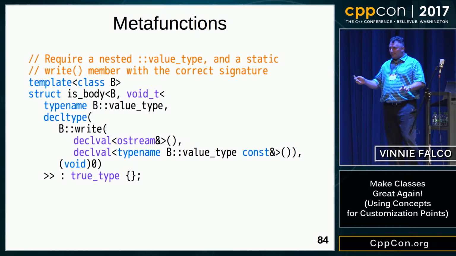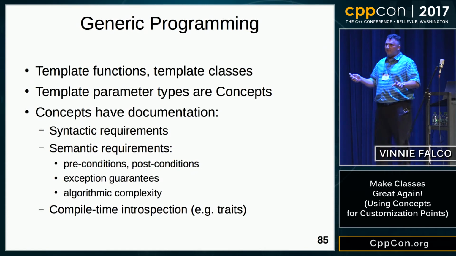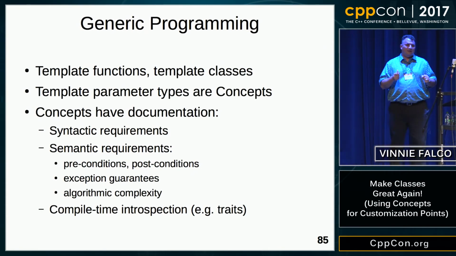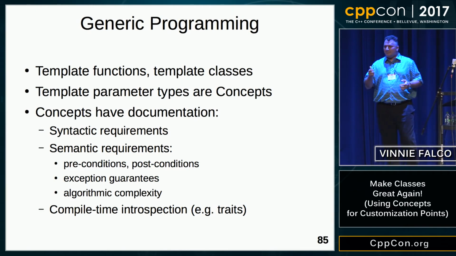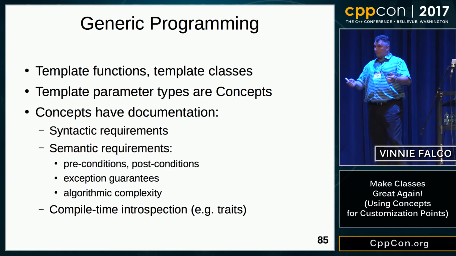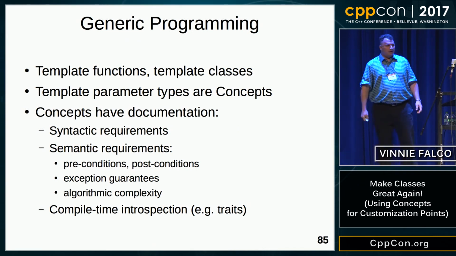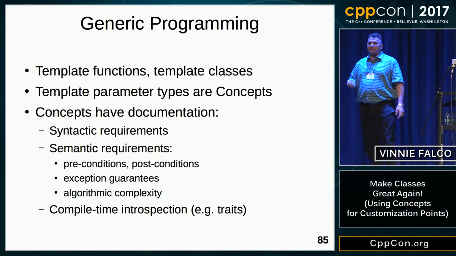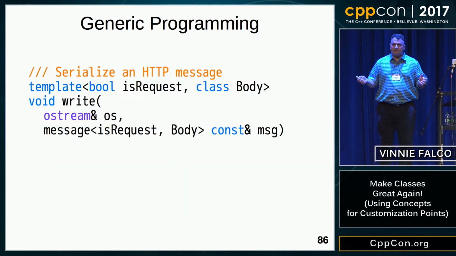So what have we done? Let's take a moment here and figure out what we've done. We've created a generic algorithm. Our serialization function is a generic algorithm. The parameter that it accepts meets the requirements of a concept. A concept has to be well documented because the compiler's not going to tell you what it's supposed to do. So we've got the documentation, and we have our meta functions to inform the compiler if a type is going to meet the requirements. So here's that serialization function that we wrote.